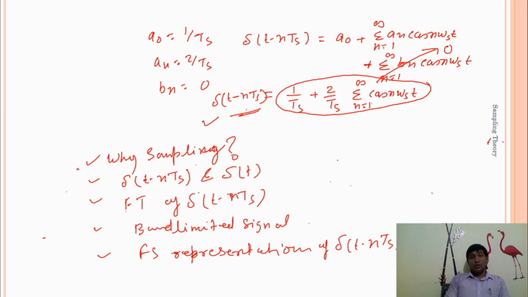These are the facts we need to proceed to the derivation of the sampling theorem, so we should keep these points in mind.